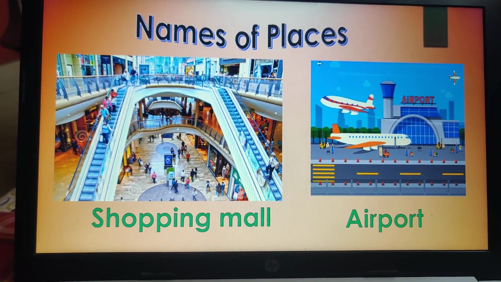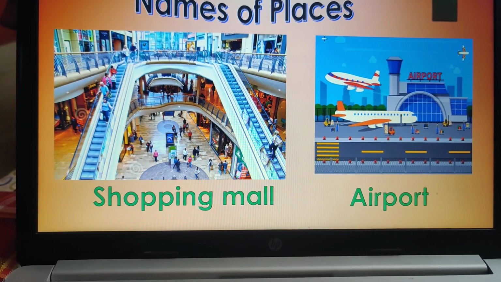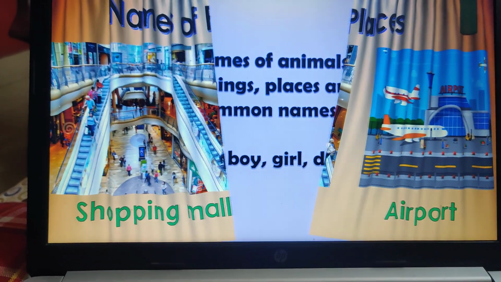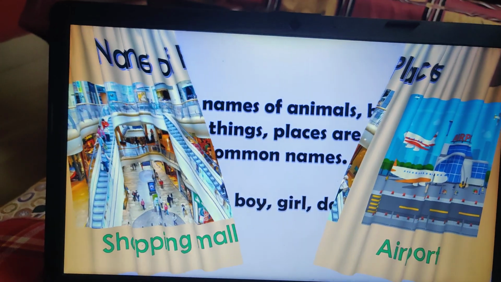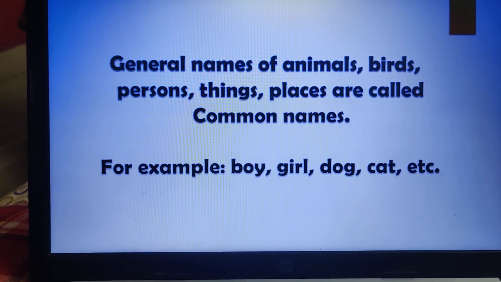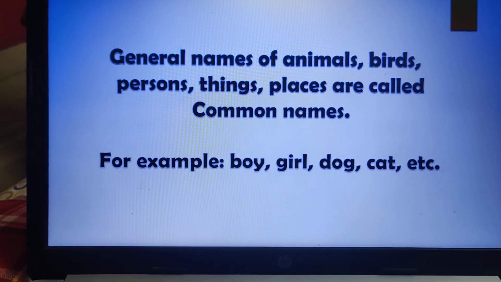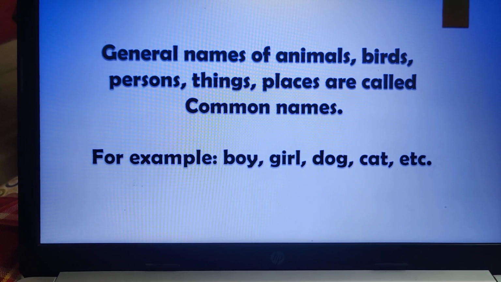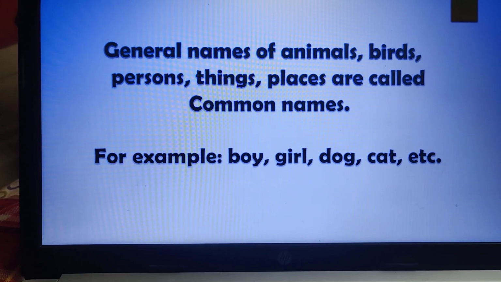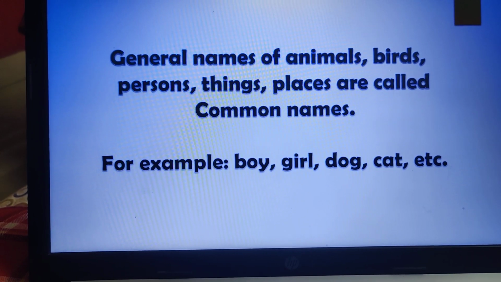Names of places. Anything. We have given in the first example school. Here shopping mall, airport. It can be a home. Now let us understand. General names of animals, birds, persons, things, places are called common names. For example, boy, girl, dog, cat, etc. That means commonly it can be any boy, it can be any girl, anyone's dog, anyone's cat, any place.